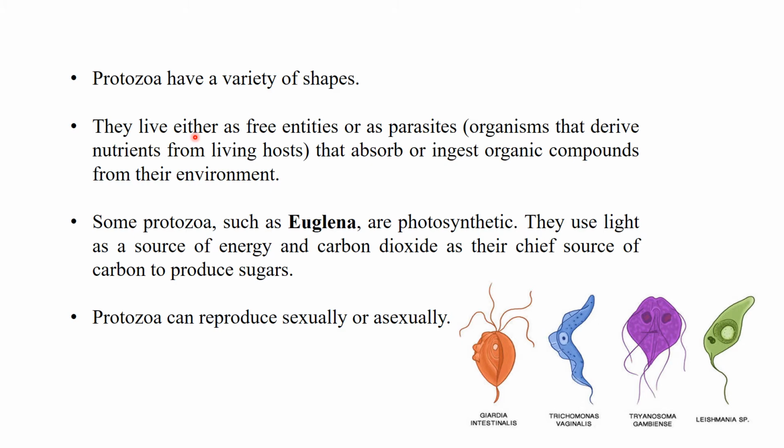They live either as free entities or as parasites, organisms that derive nutrients from a living host, that absorb and ingest organic compounds from the environment. Some protozoa, such as Euglena, are photosynthetic. They use light as a source of energy and carbon dioxide as their chief source of carbon to produce sugars. Protozoa can reproduce sexually or asexually.